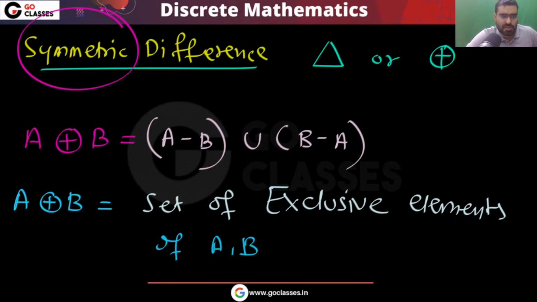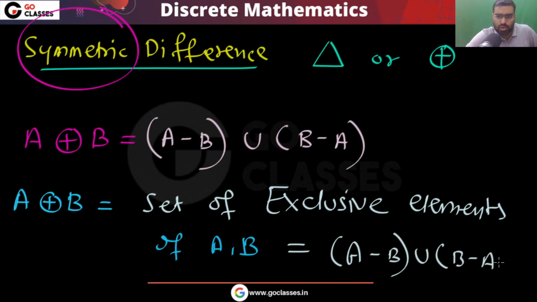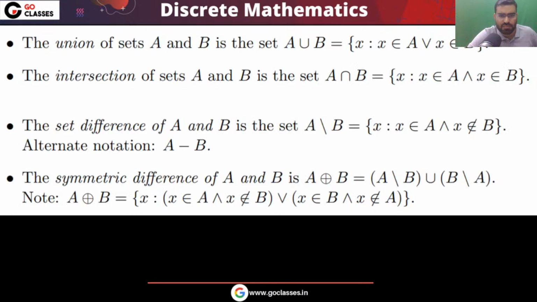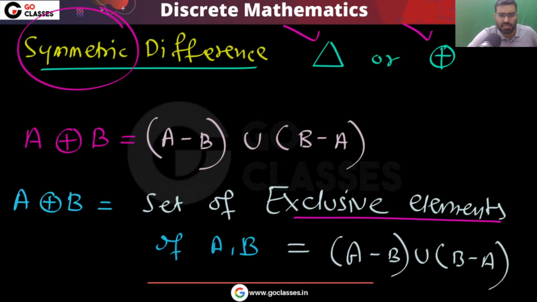Exclusive elements means those elements which are only in A or those elements which are only in B. See, set of all exclusive elements means only in A or only in B. So that set is called symmetric difference. So the symbol, you can use this symbol or you can use this symbol. This is the symmetric difference.